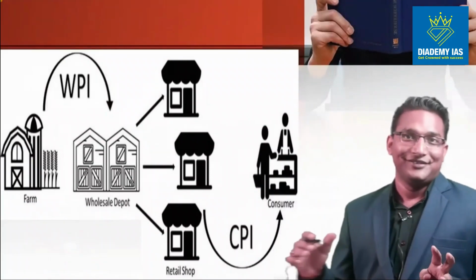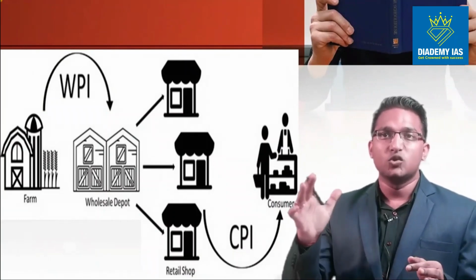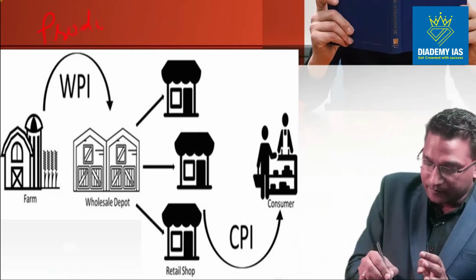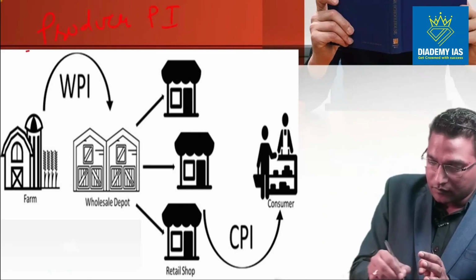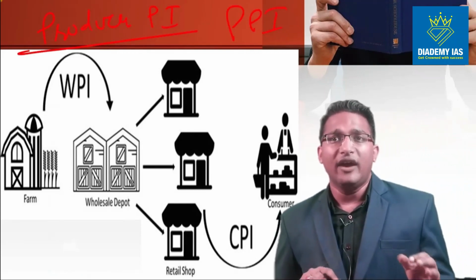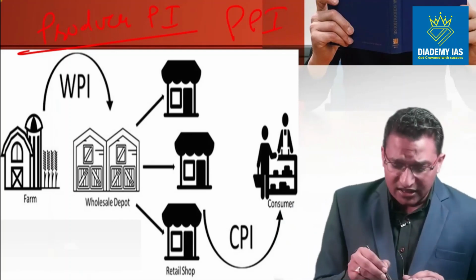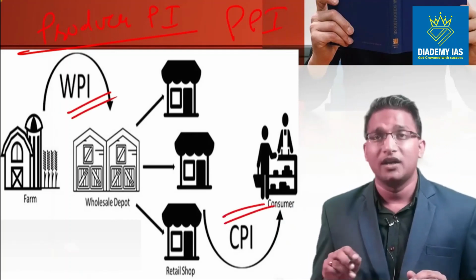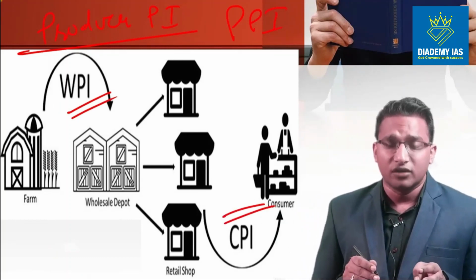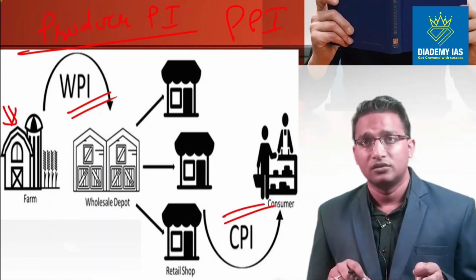Now, we have discussed wholesale price index, we have discussed consumer price index. Now we will discuss producer price index, PPI. So friends, we have seen certain calculations at the wholesale level, we have seen them at the consumer level. But what about the prices of inputs which are taken by the production house?